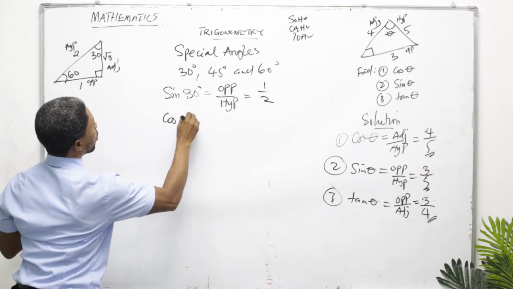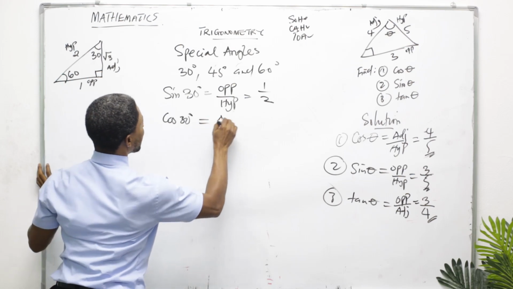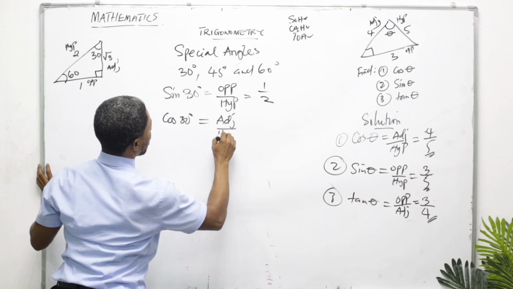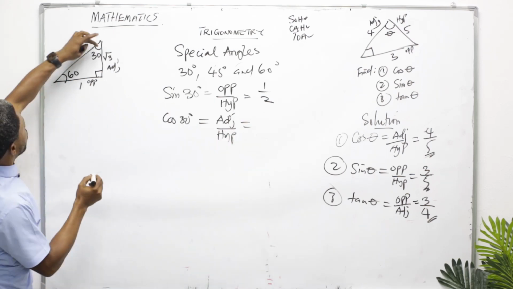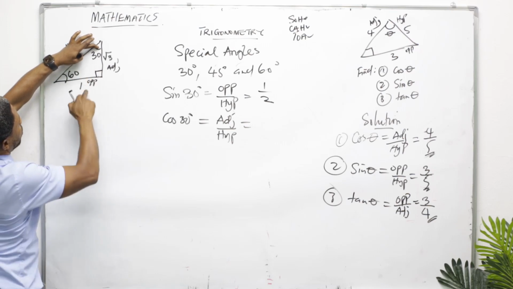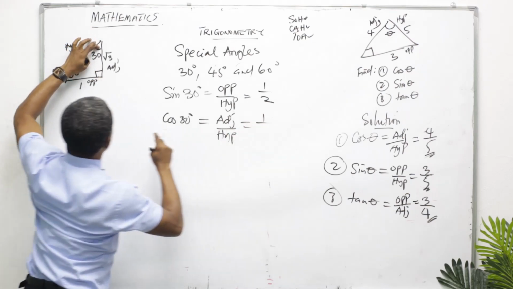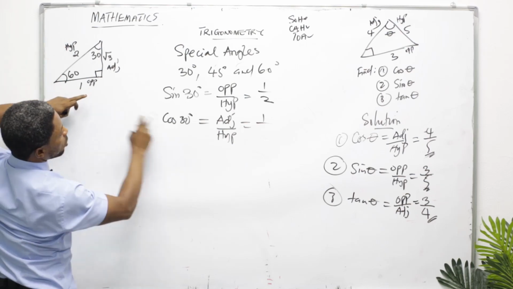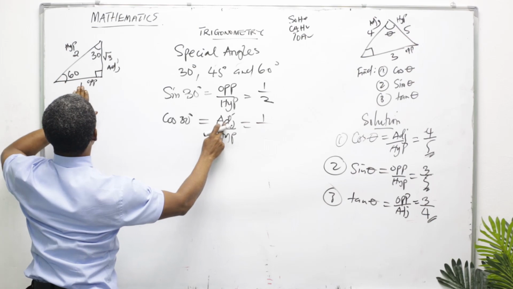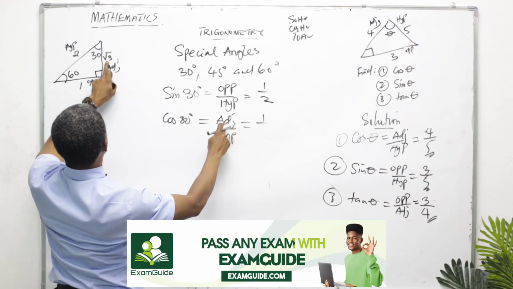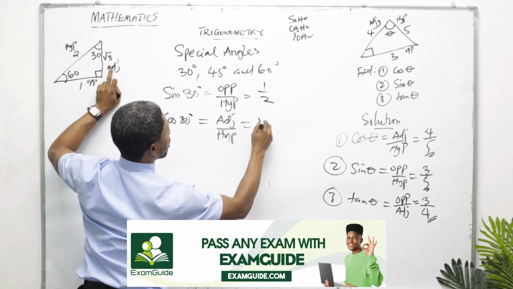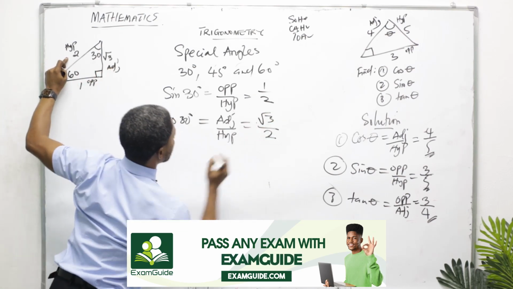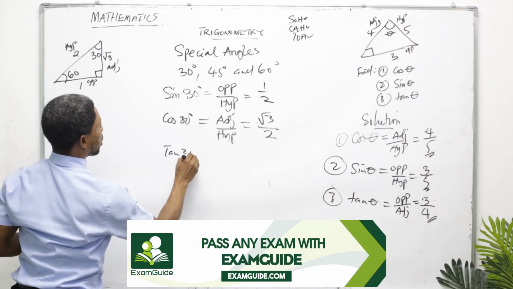Then cos 30 degrees is adjacent over hypotenuse. Go to your shape. Consider the same angle. Opposite to 30 is 1. Adjacent, sorry. This is adjacent over hypotenuse. Adjacent is root 3. Look at adjacent, root 3. Adjacent over hypotenuse, 2.